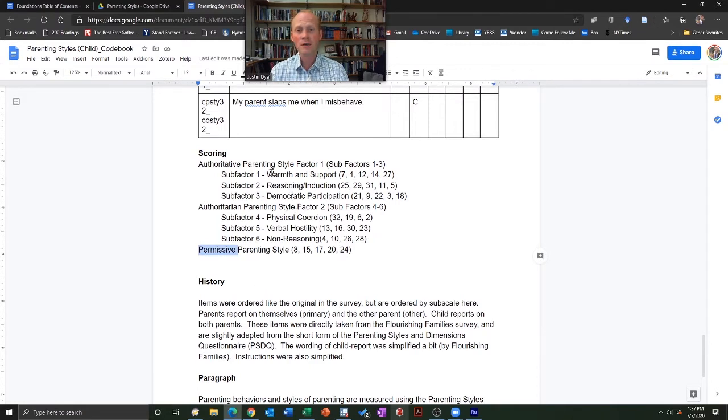So let's say we were interested in parenting warmth and support. So what we want to do is we want to then look at items 7, 1, 12, 14, and 27. All of authoritative parenting, if you wanted all of those, they would be all the items in these three factors. So let's go ahead and we'll take a look at that.